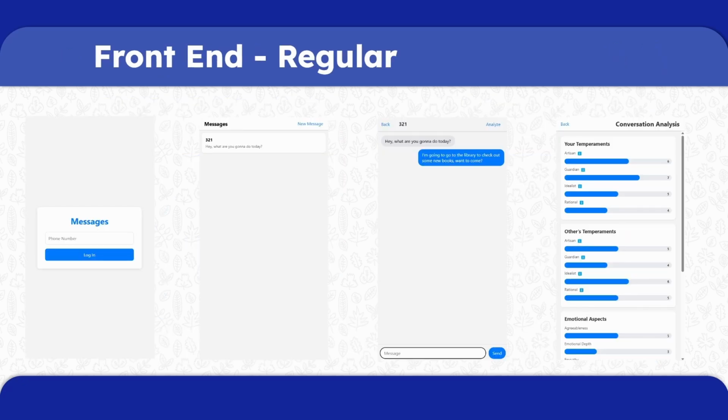In a normal scenario, this is how our front end will look. It will have a normal message login screen that users can put in their phone numbers. This is then followed by a screen in which users can select who they are messaging or if they want to create a new message to someone else. In the third picture, we can see a standard conversation with another user. Notice that there is an Analyze button at the top right, which will then analyze the conversation using our AI to output some statistics of each user.